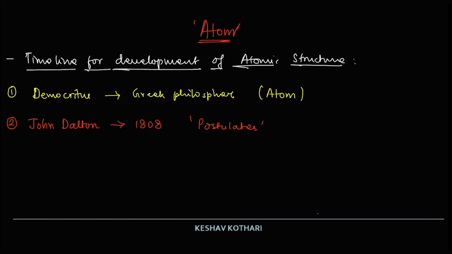So there is a mismatch between John Dalton's postulates and the modern atomic theory, but it is one of the important findings in the development of the atomic model, because without the postulates of John Dalton, nobody would have thought about the existence of atoms. That is the reason that we credit the works of John Dalton, who laid the foundation for the development of the modern atomic theory. So the next that we are discussing is the discovery of electrons.